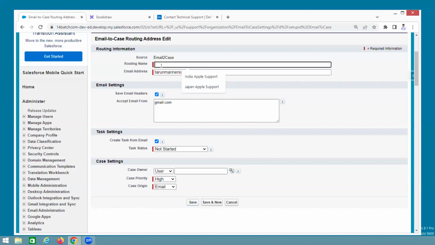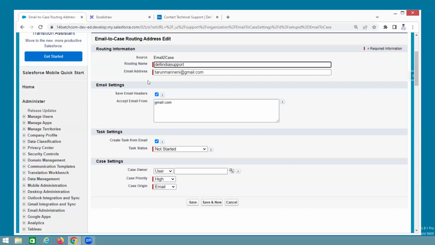Routing name. What is the routing name? For example, here, India support. That's it. What is that? I am creating the email for India support. Okay. Or Dell India support. I am creating the mail. What is that? Dell, in all, is small, right? Dell India support. This is the mail name.